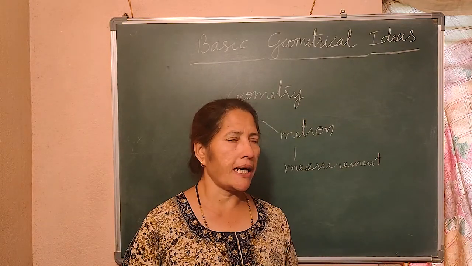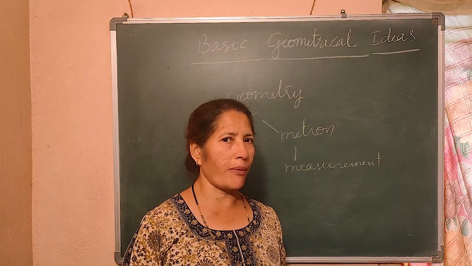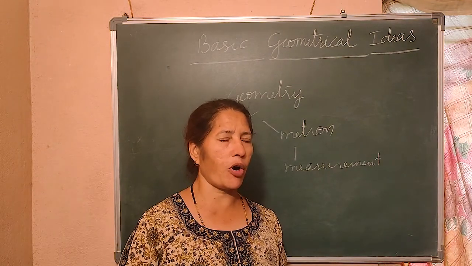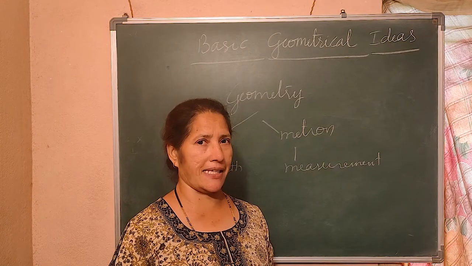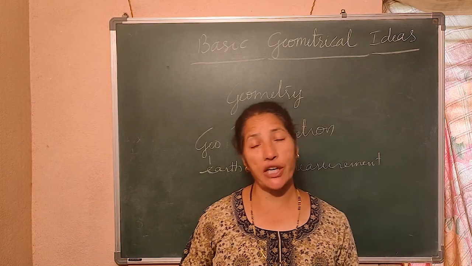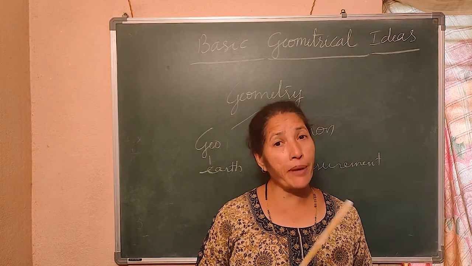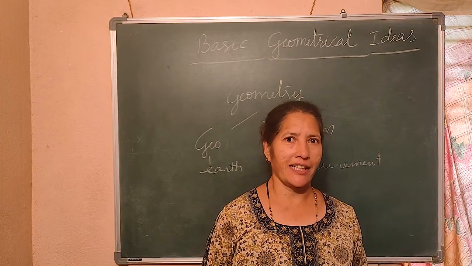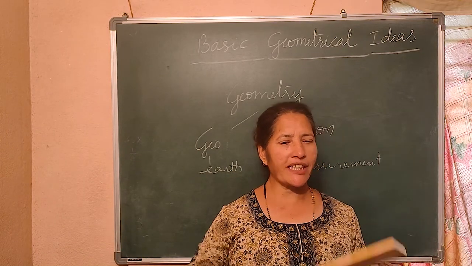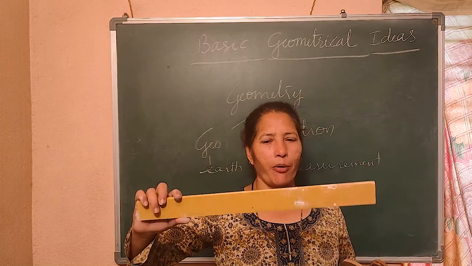Take out your geometry box. Geometry box, do you all have? Yes. In the geometry box, what is there? Scale is there. Right? Whenever the teacher comes to your class, she also may bring the geometry box. Then you'll say, oh, today is geometry class. So what is there in the geometry box?